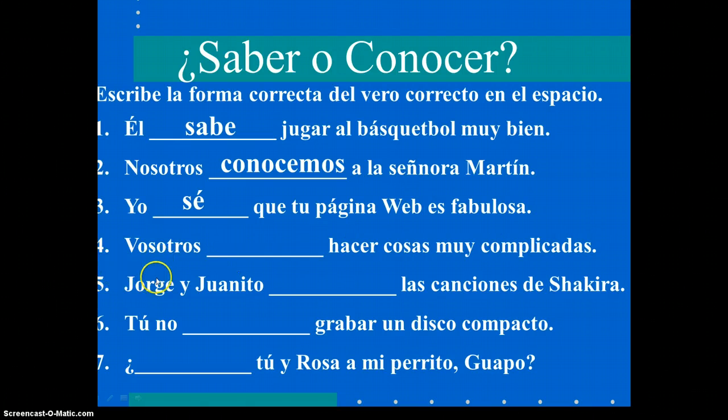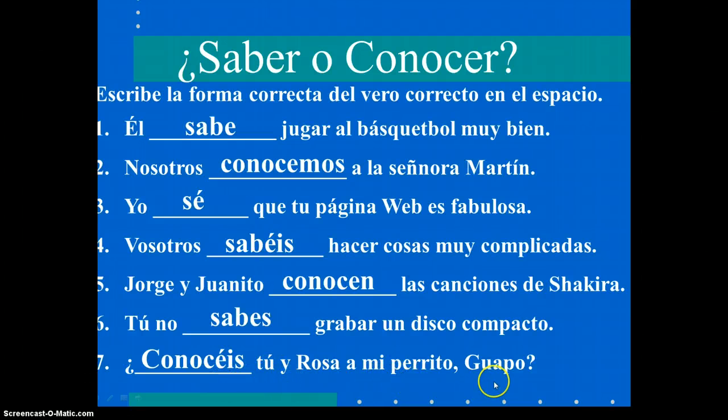I know that information. Vosotros sabéis hacer cosas muy complicadas. You all know how to do very complicated things. Remember, you don't need a how in there. It's just an infinitive. Jorge y Juanito conocen las canciones de Shakira. They know her songs. Tú no sabes grabar un disco compacto. You don't know how to burn a disc or CD. Número 7. ¿Conocen tú y Rosa a mi perrito Guapo? Notice we have that there, even with pets. Do you and Rosa, do you both know my dog, Guapo?